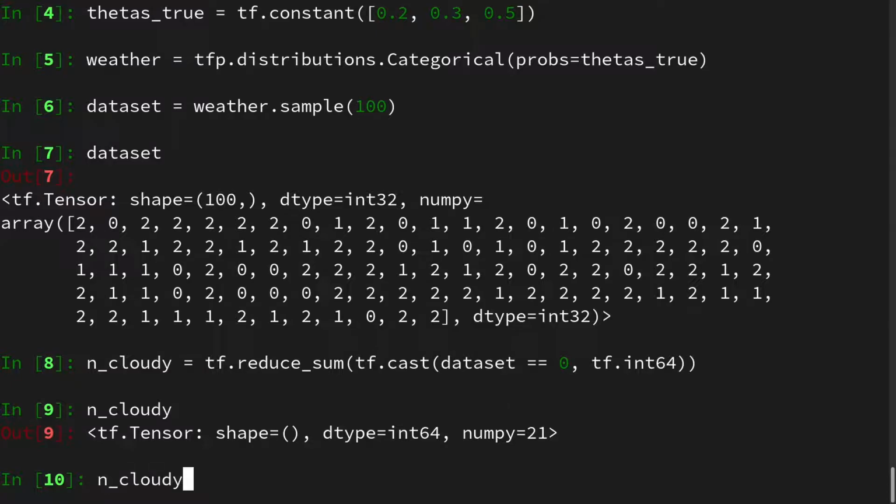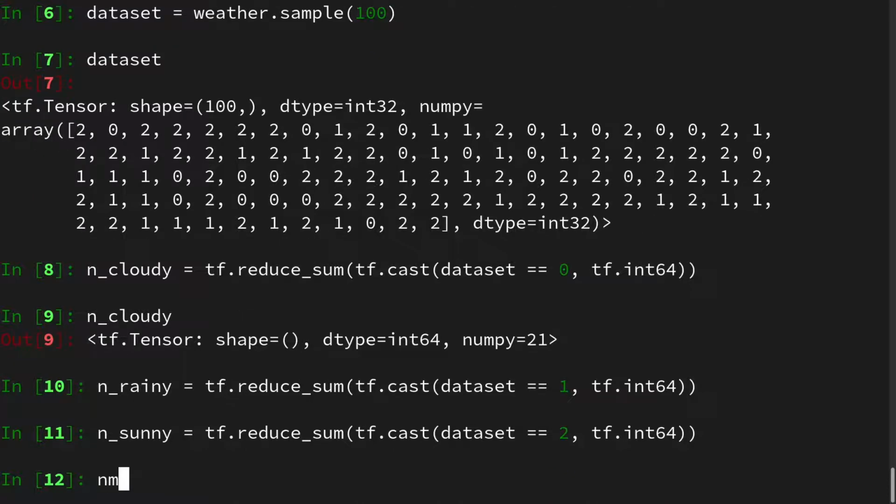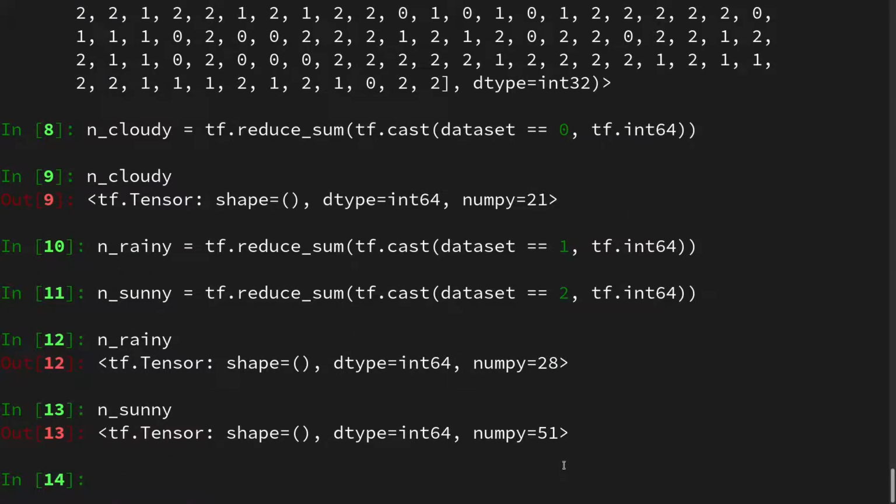And we can do the same for rainy weather, which will be n_rainy. And we can do the same for n_sunny. Let's maybe do this like this. But here we need, of course, to change to 2. And then here, let's do the sunny. And we can check how many rainy days we have. We check how many sunny days we have. And this should add up to 100.